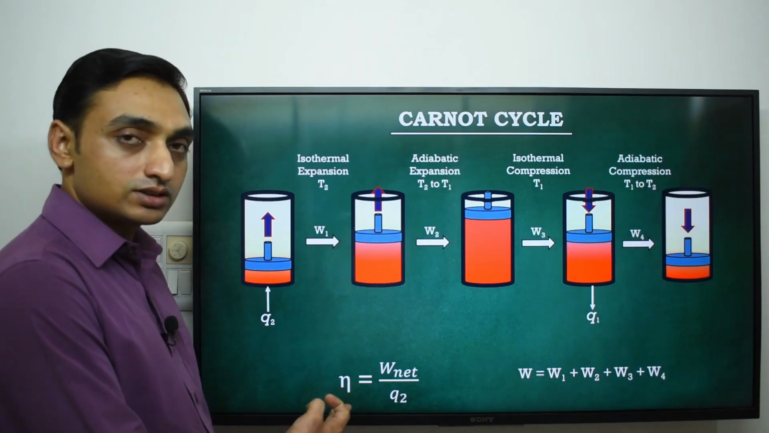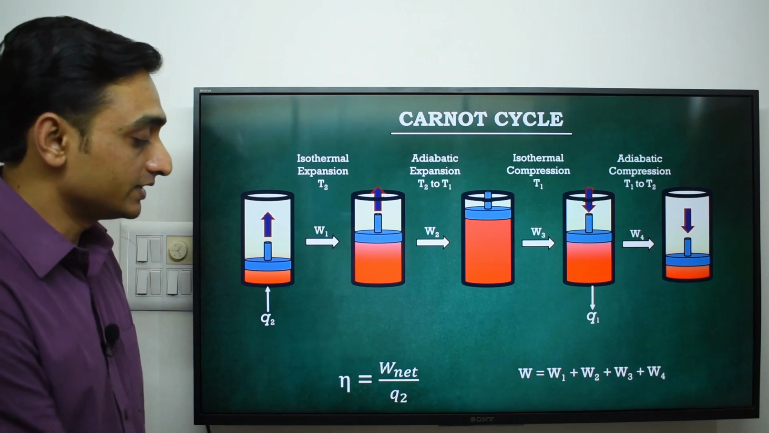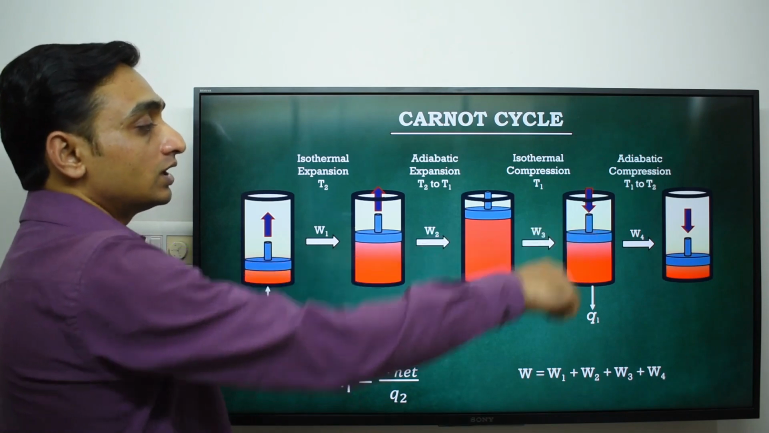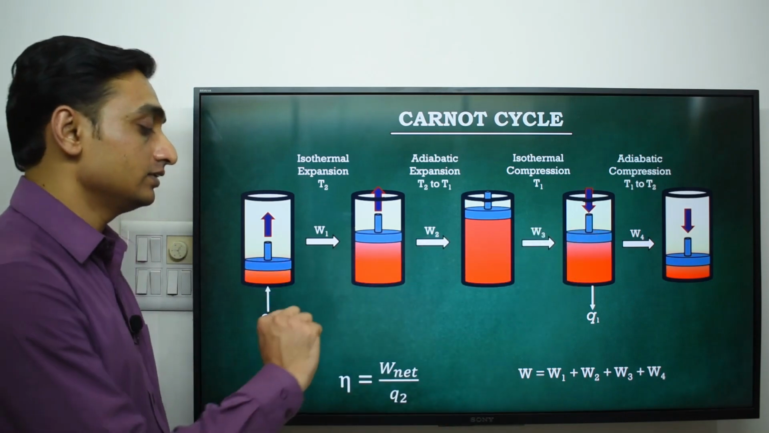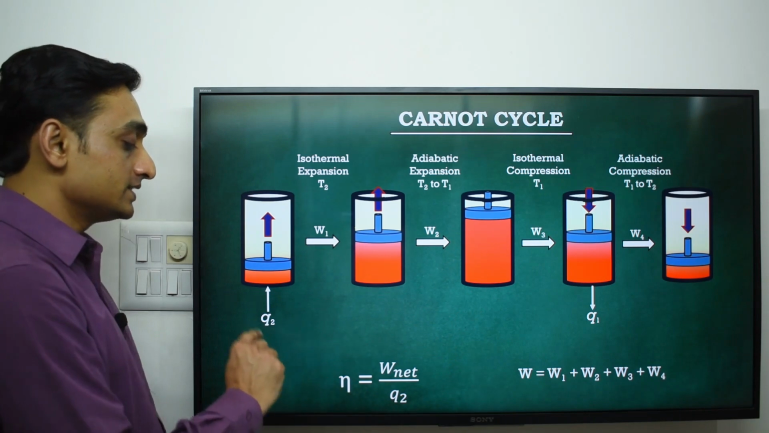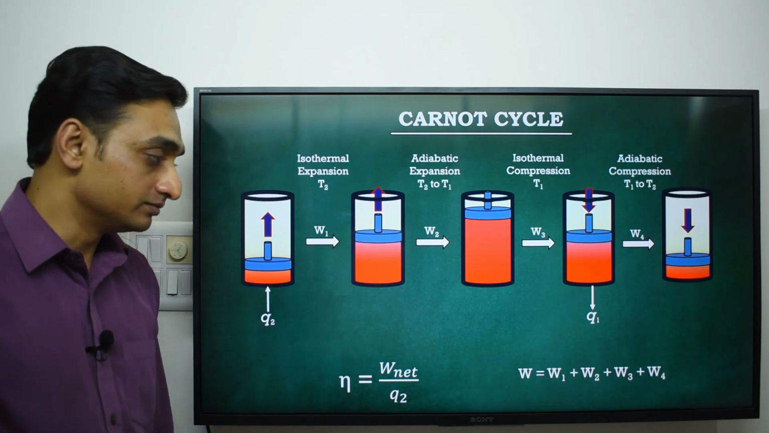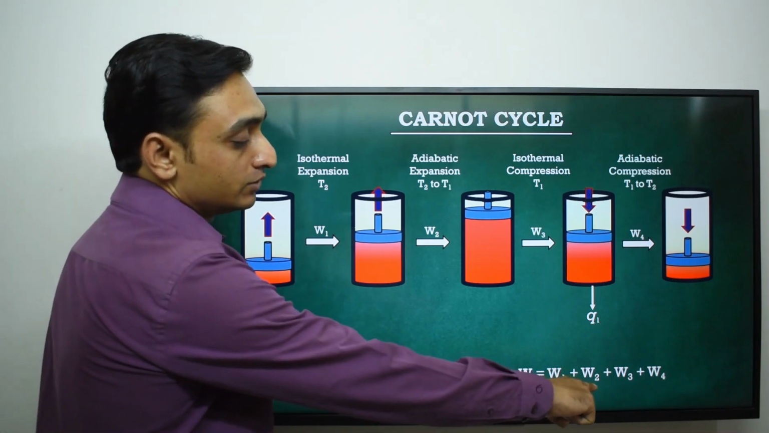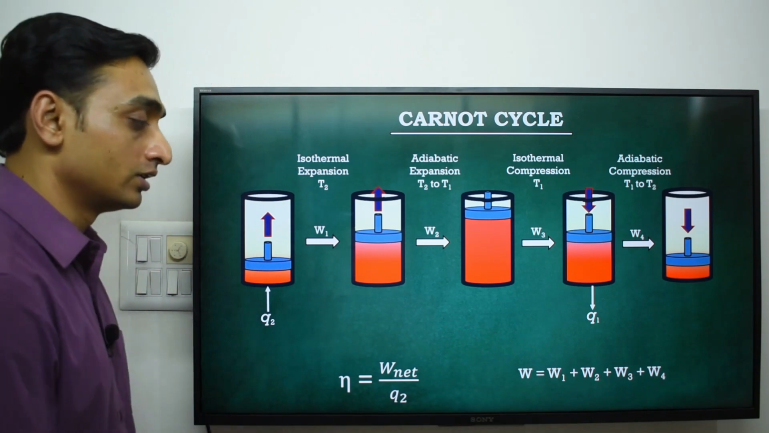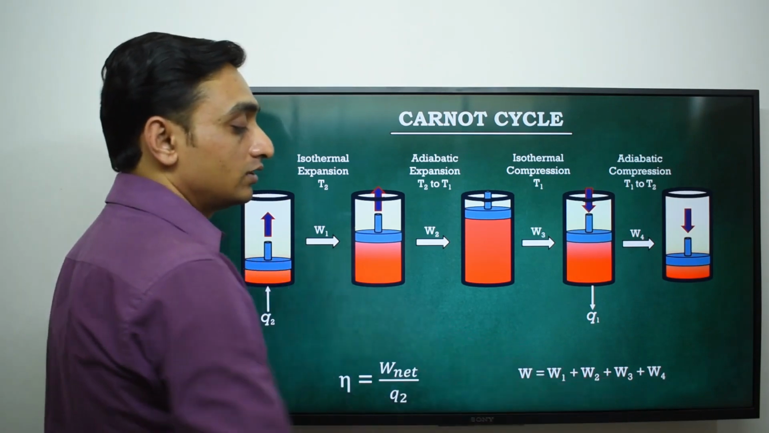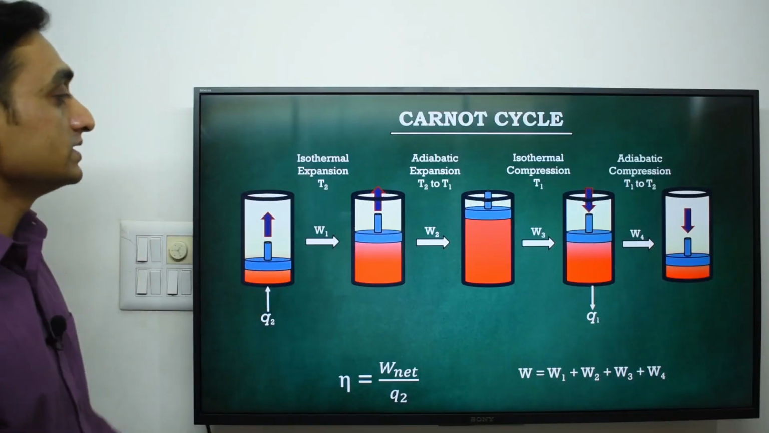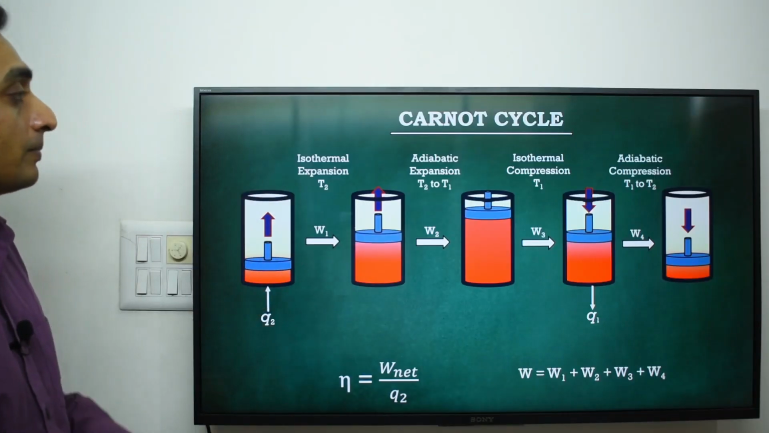Now we have the equation of efficiency of a heat engine, that is W net upon Q2, where W net is the total amount of work we can get from the system, and Q2 is the heat supplied to the heat engine. Now we have to calculate the value of W net, that is W1 plus W2 plus W3 plus W4. To calculate the total amount of work, we need to calculate the work we get in each step of the process. First we start with isothermal expansion.